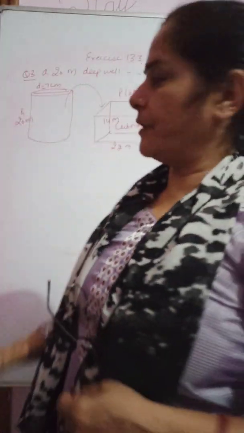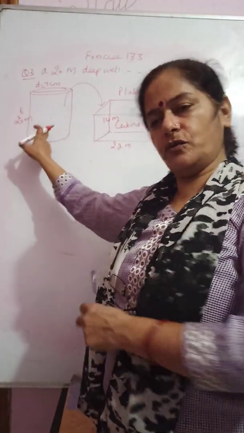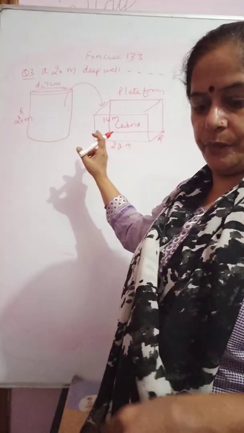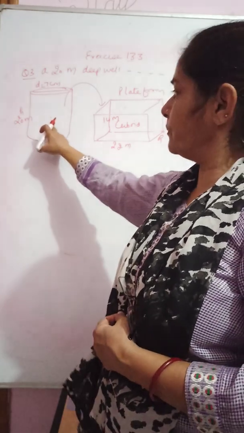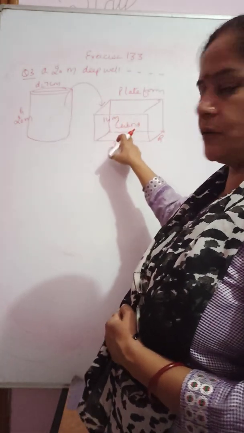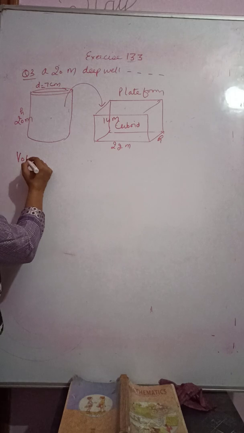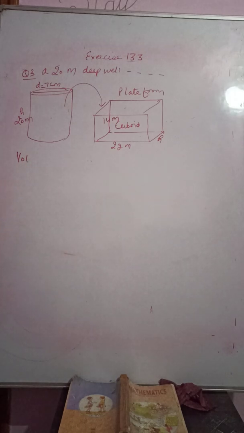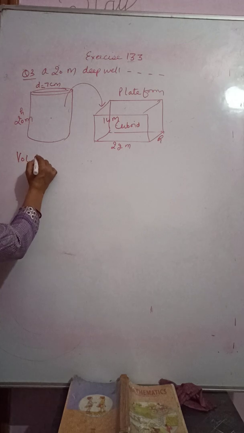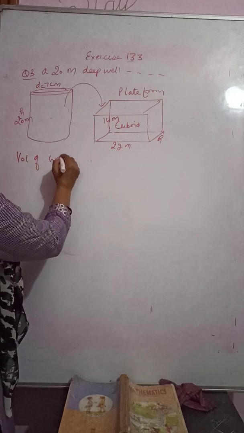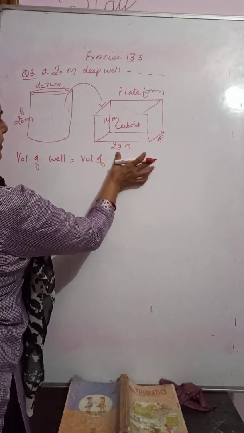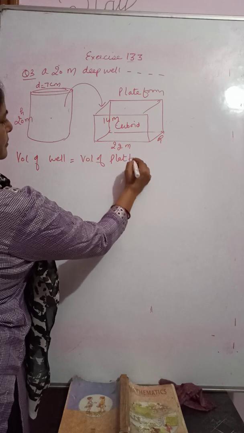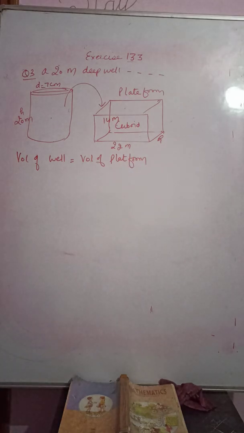Children, again here, when the earth from the well has been taken out to form the cuboid, it means the volume of the earth which has been taken out from the cylinder, from the well, is equal to the volume of this platform. So this only we will do. Volume of well equal to volume of platform. Clear?